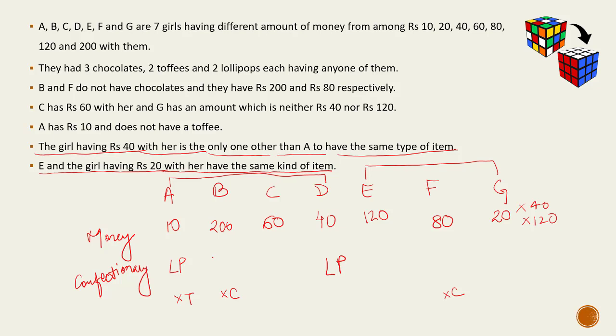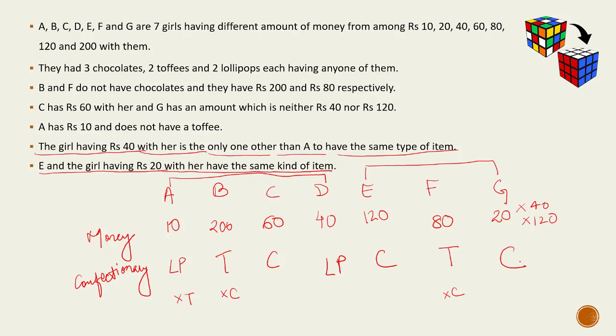And two lollipops have already been allotted, so they would have toffee, leaving us with only one possibility, that C, E, and G will have chocolate here. So this is the final arrangement of data that is given to us.